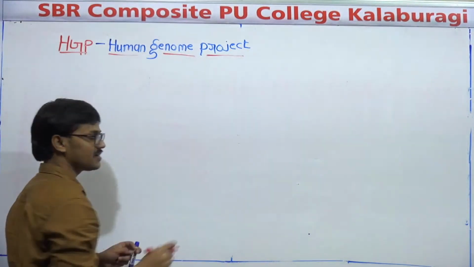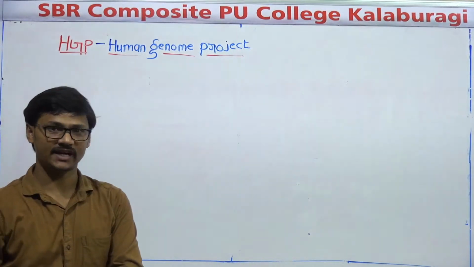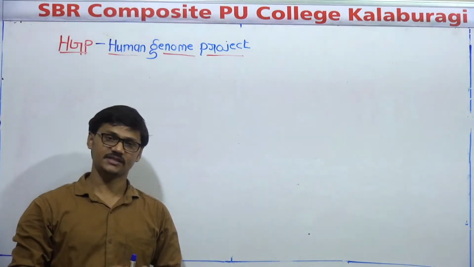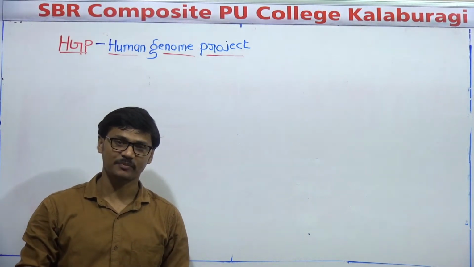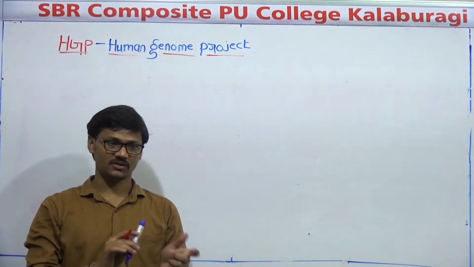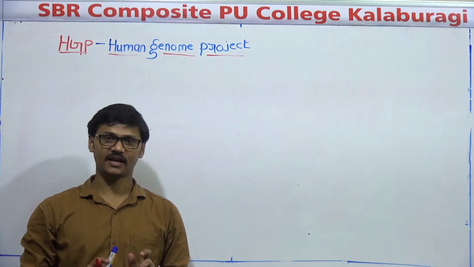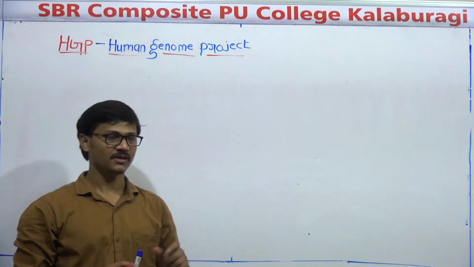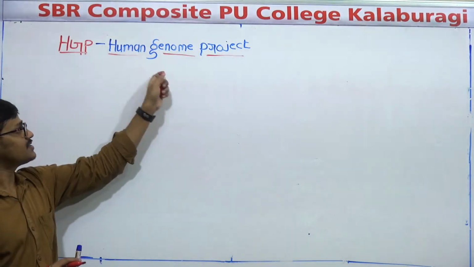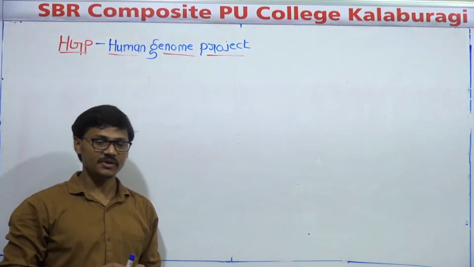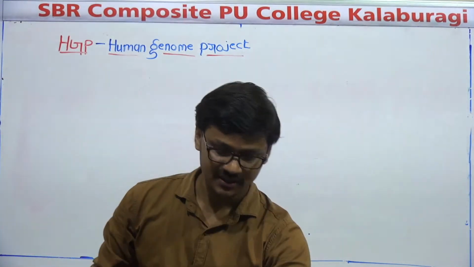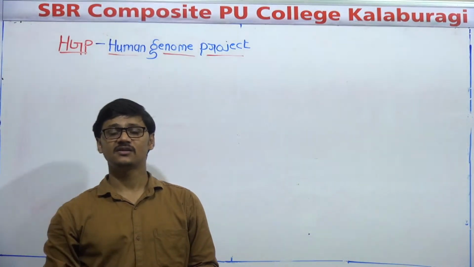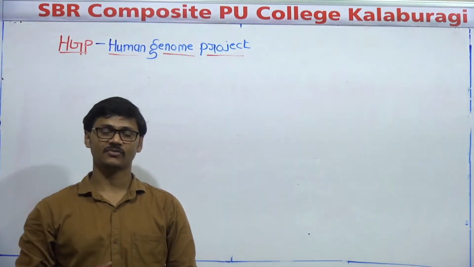So students, now only two concepts are left. One is HGP. After this, there is another concept called DNA fingerprinting. So these are the only two concepts left, and once these are finished, we can complete this chapter. Okay. Now let us see the Human Genome Project. What is the meaning of the Human Genome Project? Just recall what you studied at the beginning of this chapter.